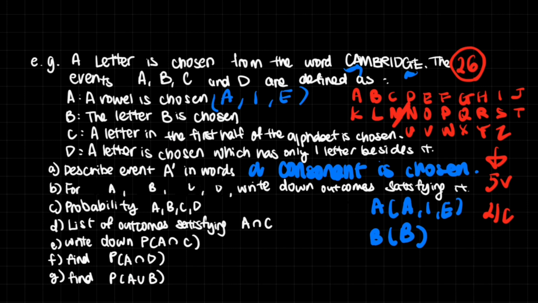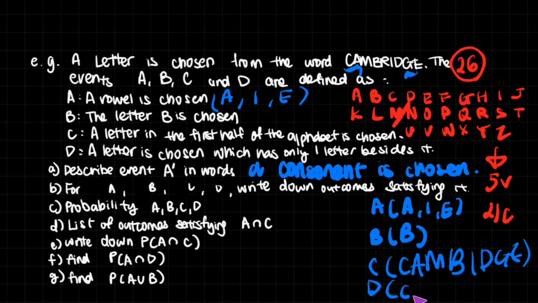So a letter in the first half of the alphabet is chosen means all the way from A to M. You might realize that almost every single letter in Cambridge is in the first half, except for R. R is the only letter that is behind that, which is really cool. So now our answer for the event C is C, A, M, B, no R, I, D, G, E. And then for D, a letter is chosen which has only one letter besides it. We've already explained that this is C and E. So D is C, E.